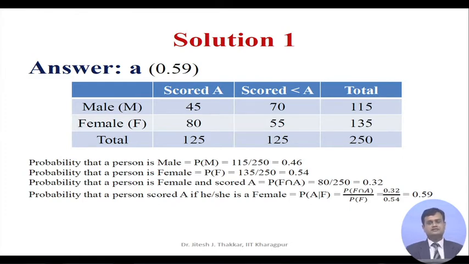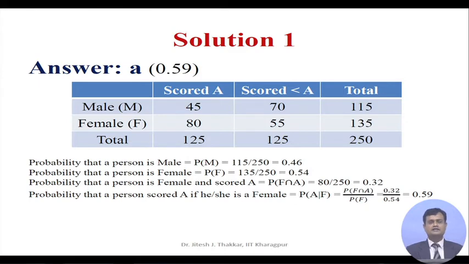Probability that person is female, PF, is 135 divided by 250, which is 0.54. Probability that a person is female and scored A, which is P(F intersection A), is equivalent to 80 divided by 250, which is 0.32.